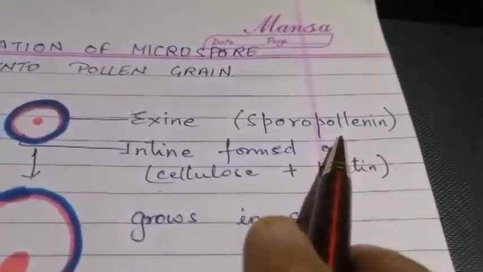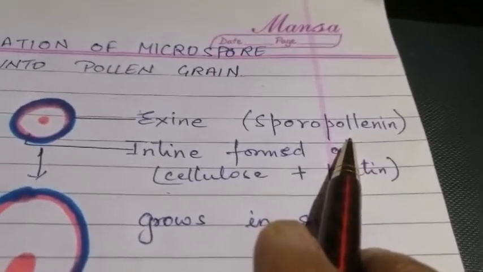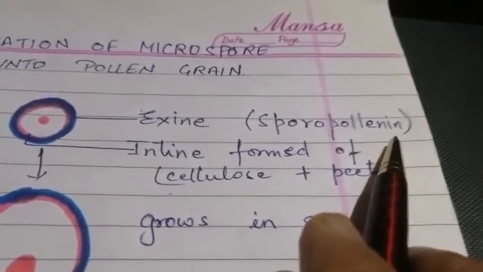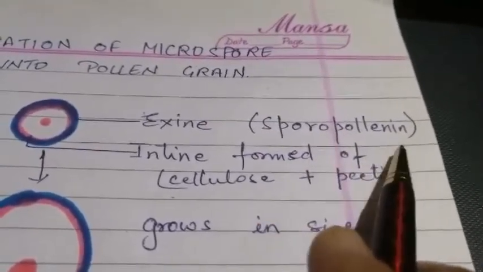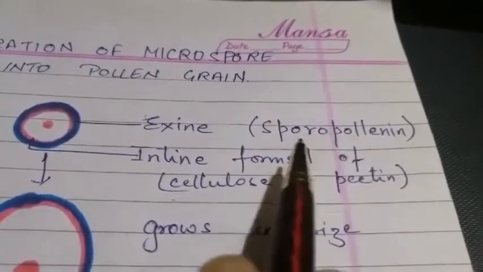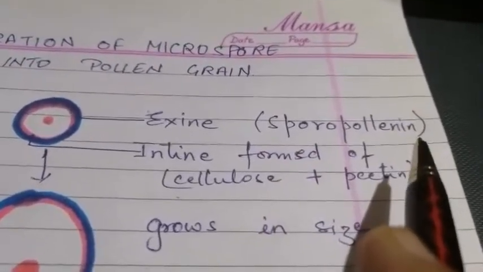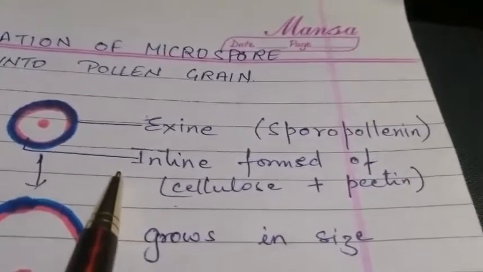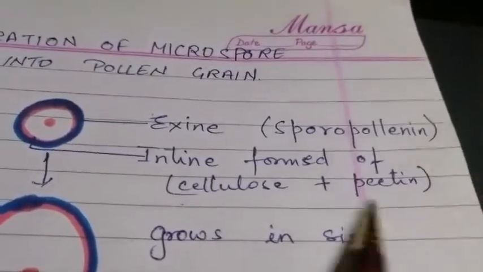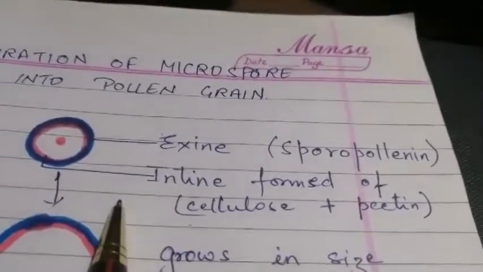Exine is made up of what? Sporopollenin. What is sporopollenin? Sporopollenin is the hardest substance. So it acts as a protective covering. So it helps to withstand temperature, acid, various conditions it can exist. Okay. So intine is formed of what? It is formed of cellulose and pectin. So it has got 2 layers.